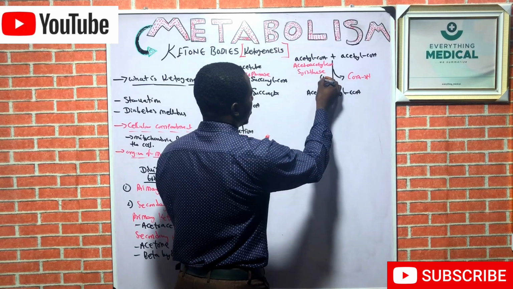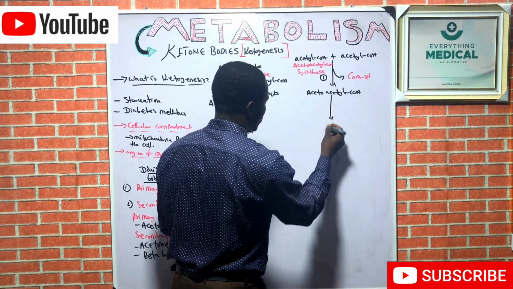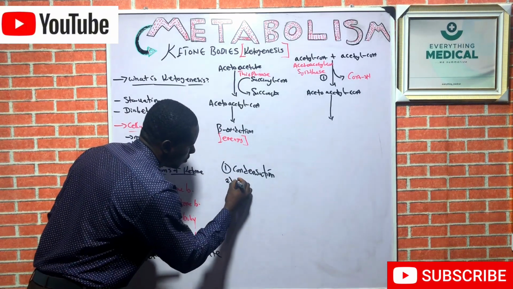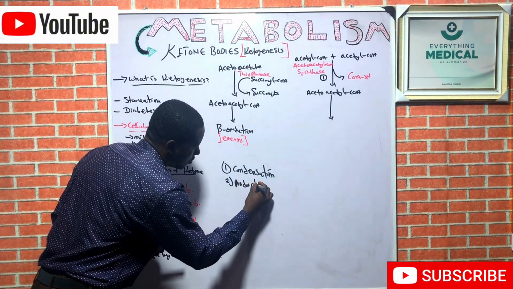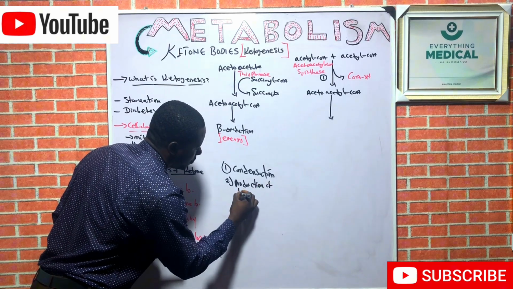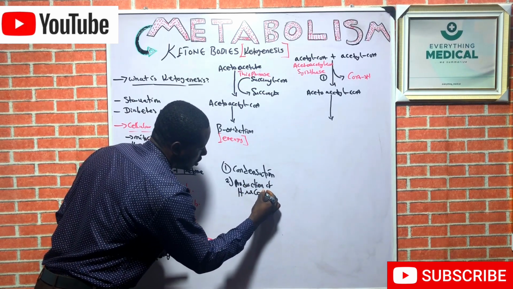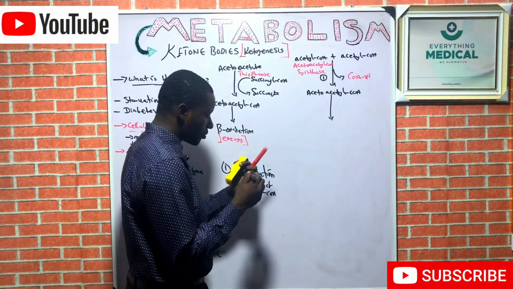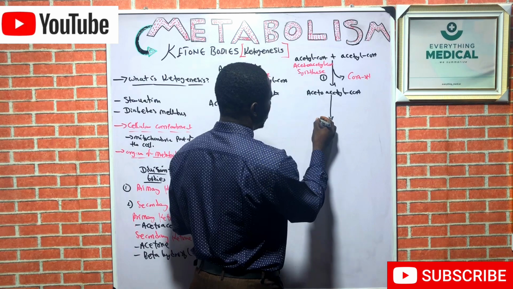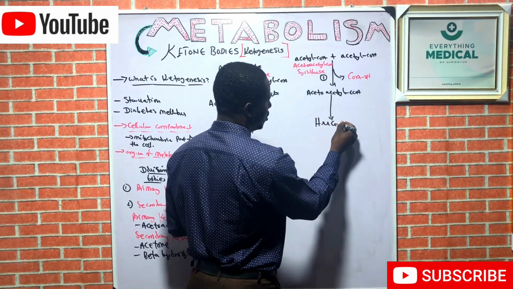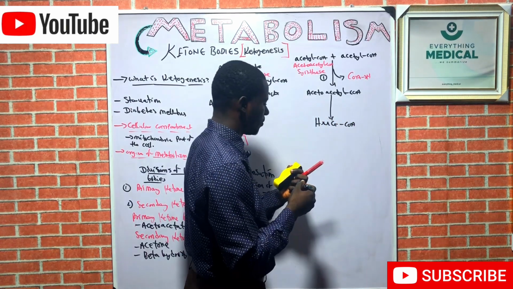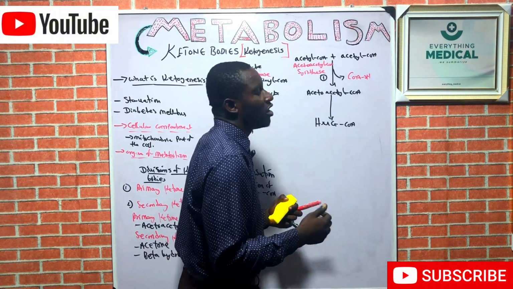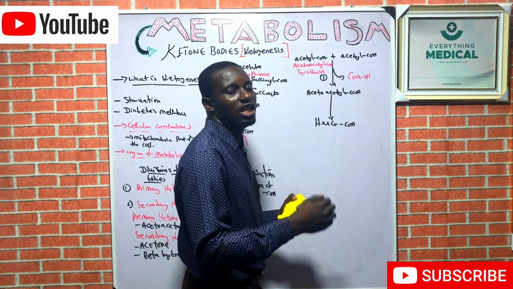We go to step two. Step two is all about the production of HMG-CoA. Acetoacetyl-CoA is being converted to HMG-CoA by an enzyme called HMG-CoA synthase.